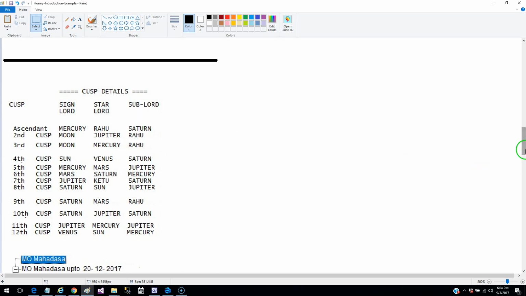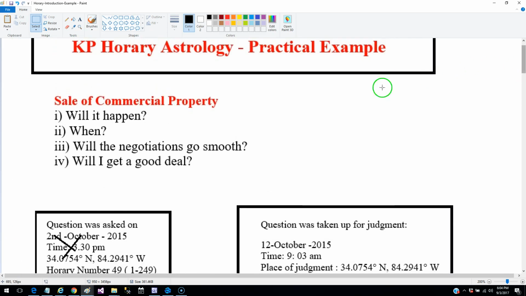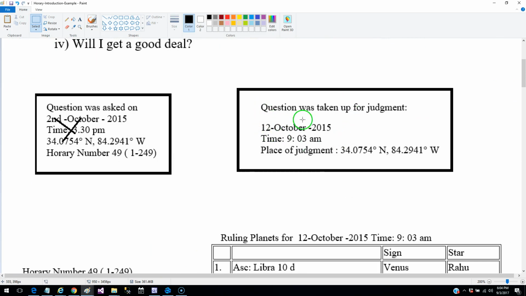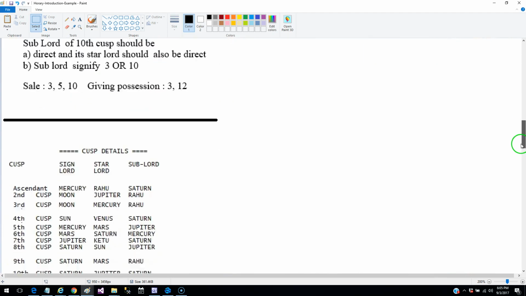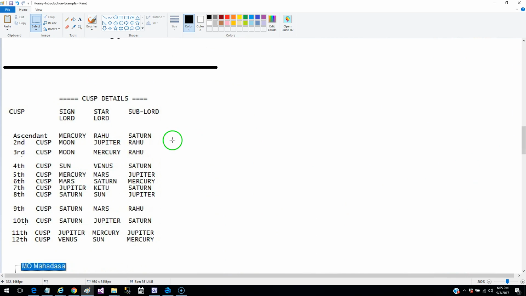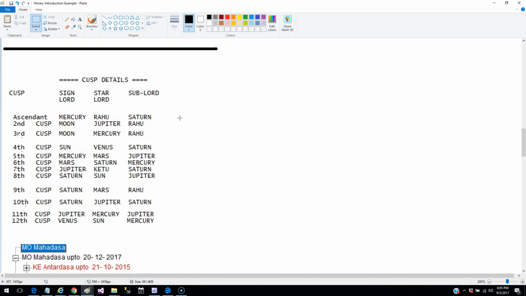But since in Horary astrology we don't have this kind of constraint, the time when the question was taken up for judgment is known, and especially these days, most of us have smartphones, which always give a very accurate time. So one can be very sure about the time, and in turn you get a very accurate table of cusps with all star lords and sublords. And in Horary astrology, I would strongly recommend using the cusp.